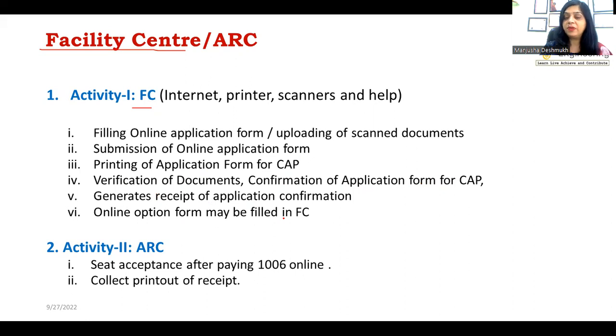The online option form may also be filled in a facilitation center if you don't have a computer system or laptop at your place, or if you don't have internet connectivity. Then ARC, here ARC is just an online process used for seat acceptance. For that you have to pay some online fees, of an approximate amount. This is not exact; you will find it after you log in, and then collect a printout of the receipt. So the main activity takes place only in the facilitation center.